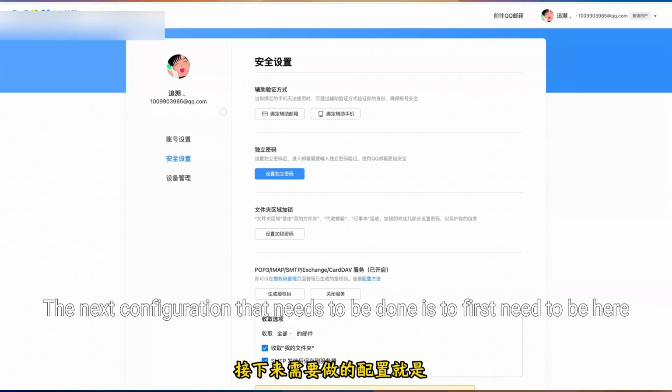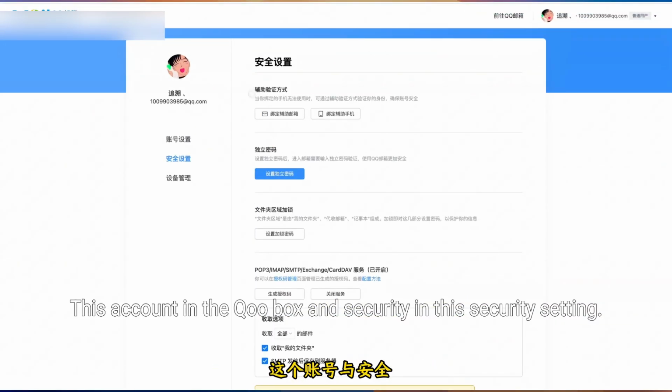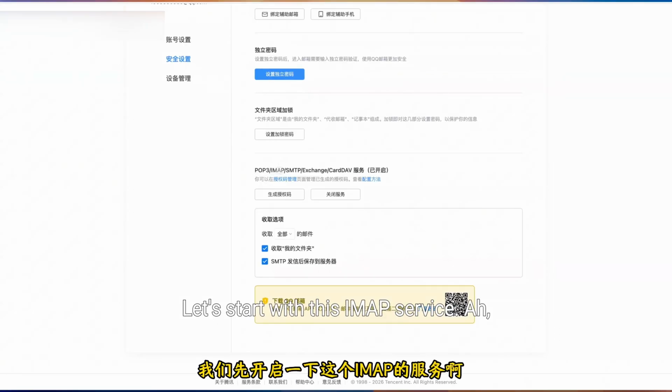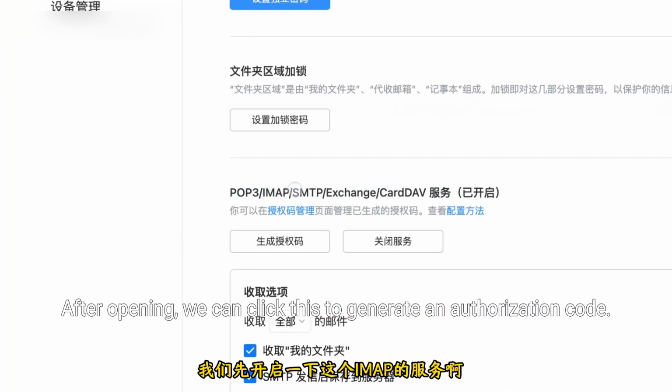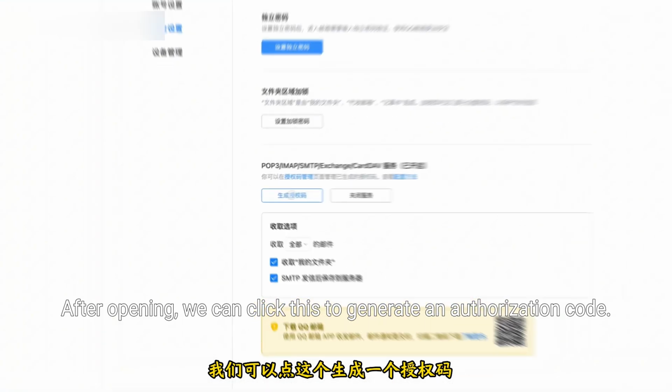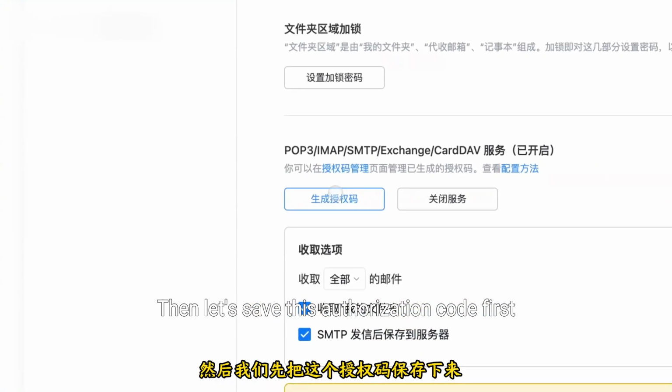The next configuration to do is, first, in the QQ mailbox, go to Account and then Security settings. Let's start with the IMAP service. After opening it, we can click here to generate an authorization code. Then let's save this authorization code first.